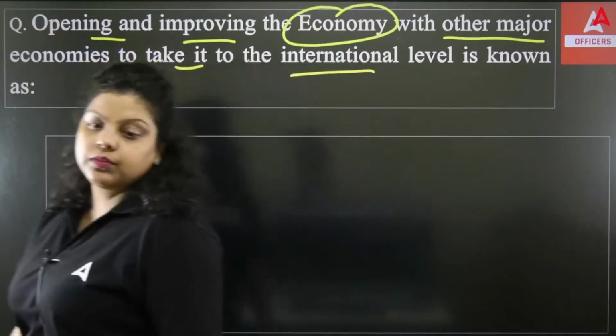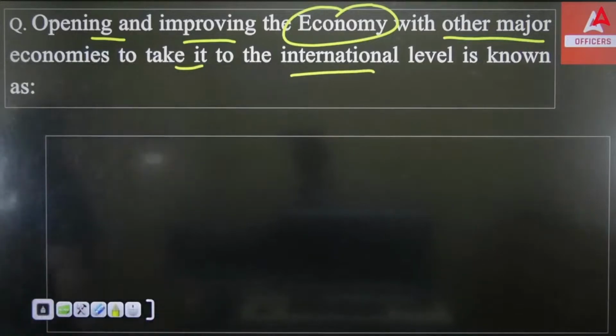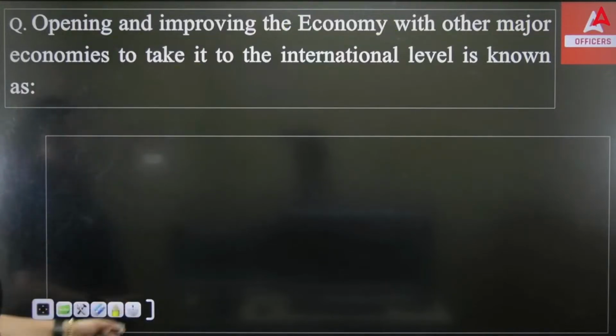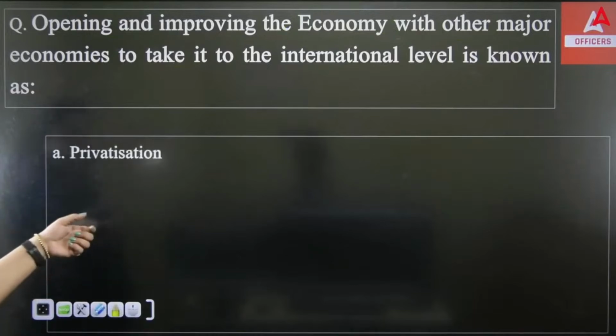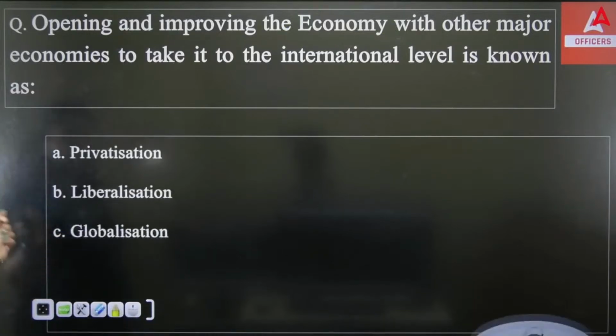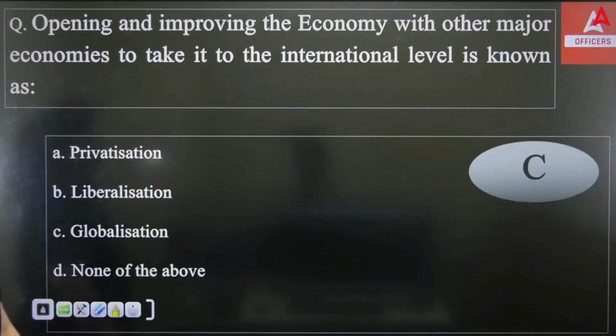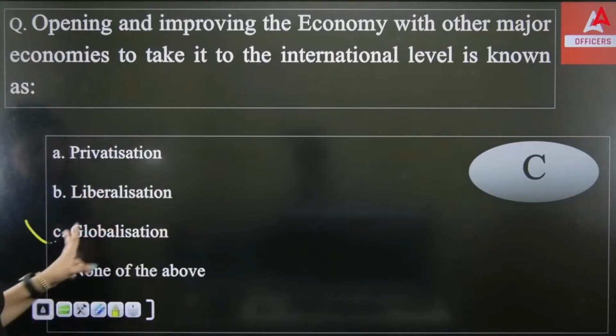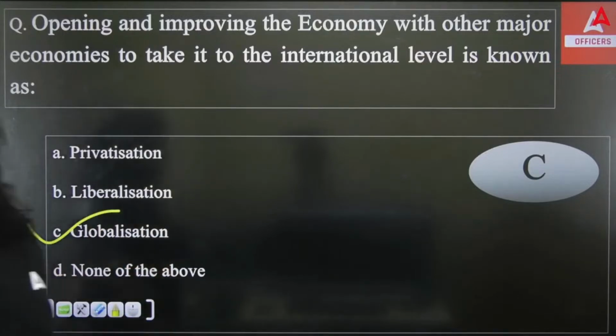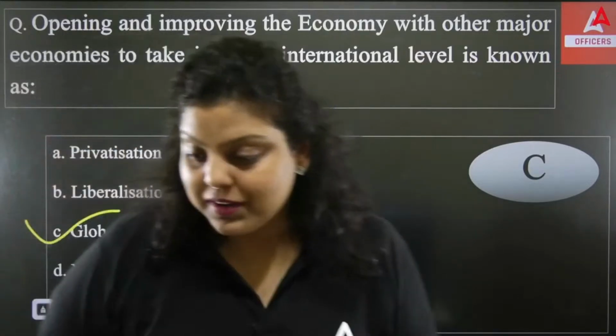Opening and improving the economy with other major economies to take it to the international level is known as what? If you are opening the Indian economy with the other major economies to take it to the international level, what is it known as? Privatization, liberalization, globalization, or none of the above? Acha, the options are already there, so it's very obvious it's globalization. This question will not be counted if you are giving the right answer because the options were already seen by you.